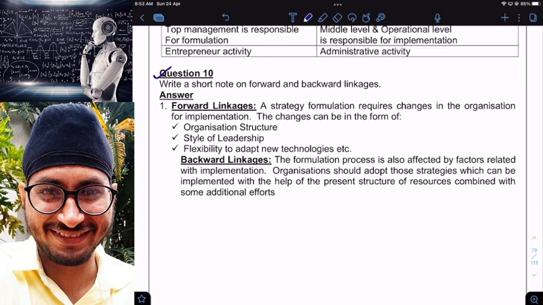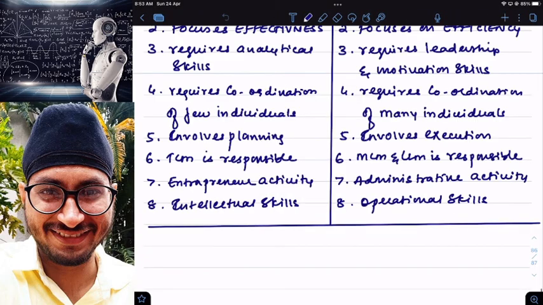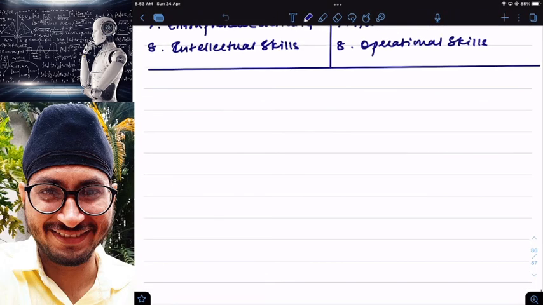So now one concept from here, forward and backward linkages. This is again a very important question for MCQs. Small concept only, forward and backward linkages.